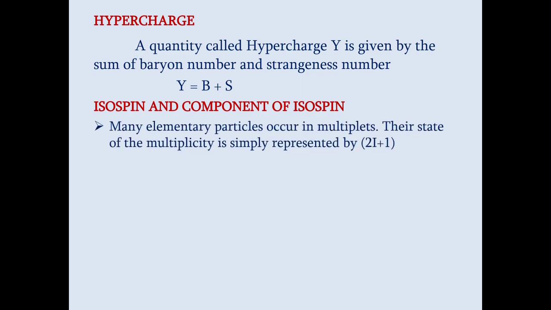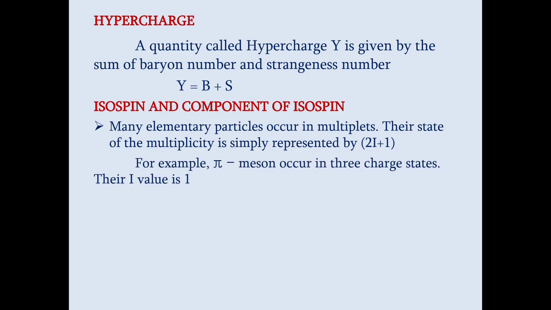Then isospin and component of isospin. There are many elementary particles which occur in different charge states, or we can call them multiplets. For example, if you take pi mesons, they are 3 in number: positive pi meson, negative pi meson and neutral pi meson. Their multiplicity can be represented by a general formula 2I plus 1, where I is called the isospin.